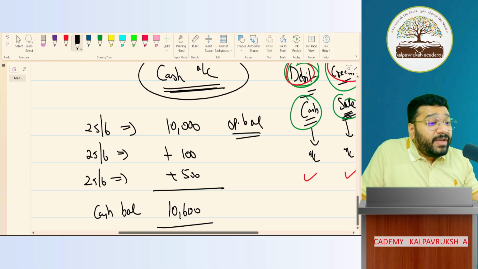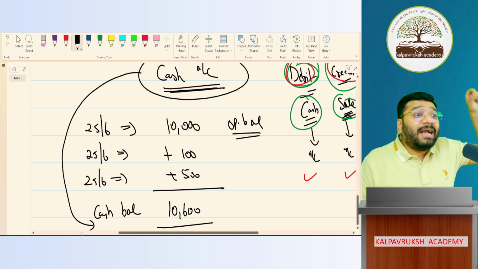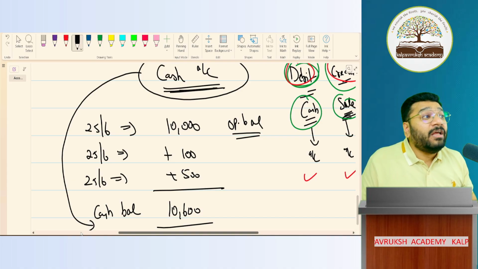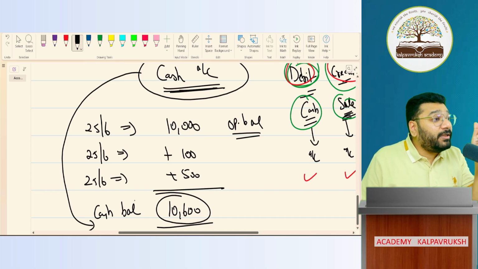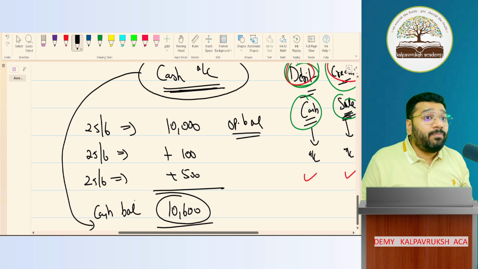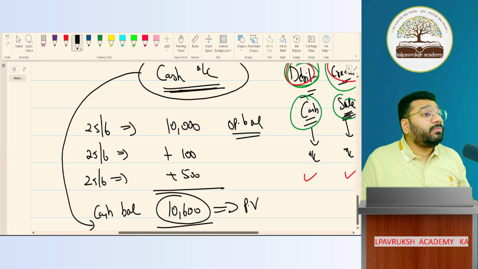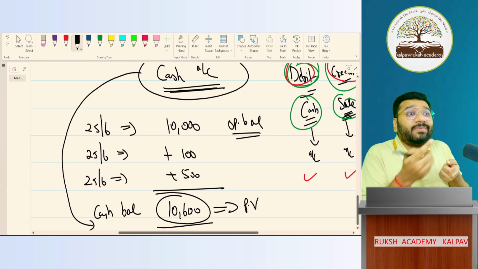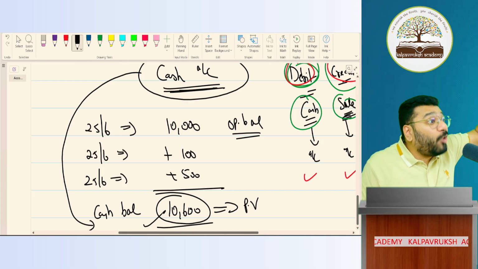Every account will give you one balance at the end of every day, which will give you clarity. This is my total cash collection. This is the total money I have in the cash box. Now, this you will physically count in the cash box. Does it match? Where is the 10,600? This is there in your books of accounts.